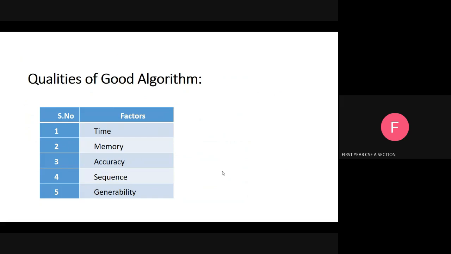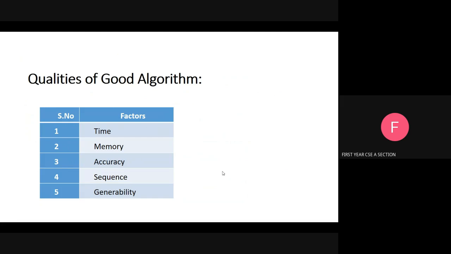Number two, memory. Our algorithm must use less memory, less size. Next, accuracy. Our algorithm must be more accurate. Next, number four, sequence. Our algorithm must be in sequential order.